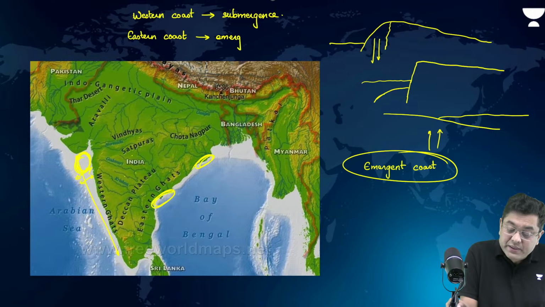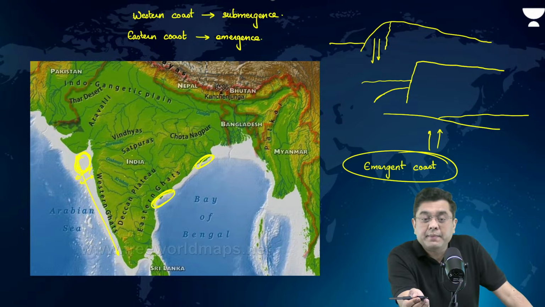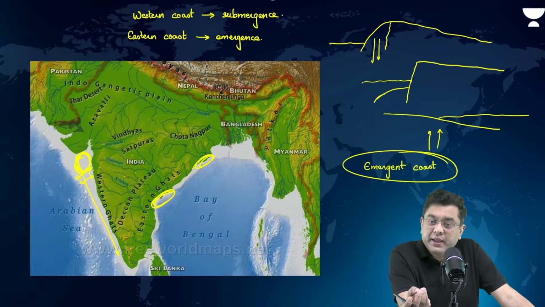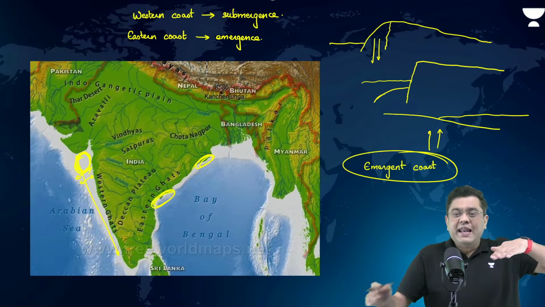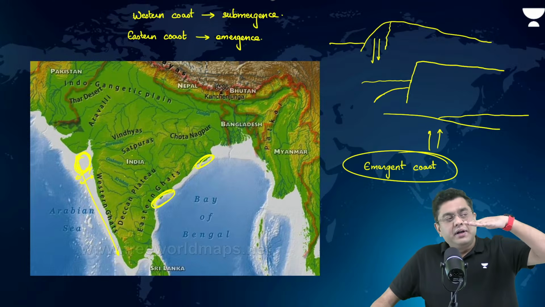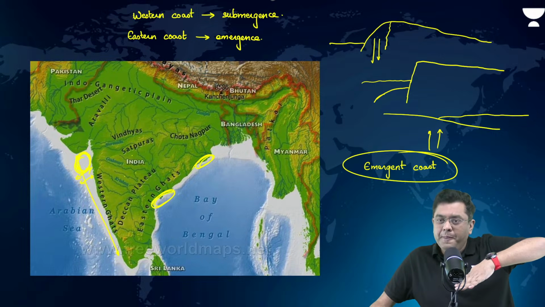Why has it emerged? Remember, we had discussed while we were talking about the interior forces of Earth, we were talking about the case that because of the internal heat, the land can be pushed up, the land can sink as well, right?